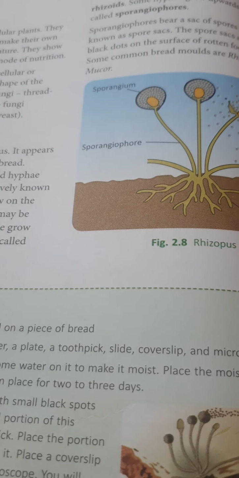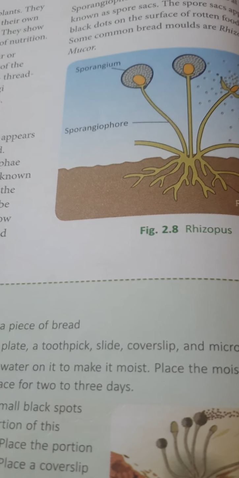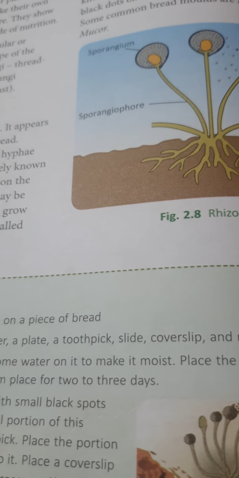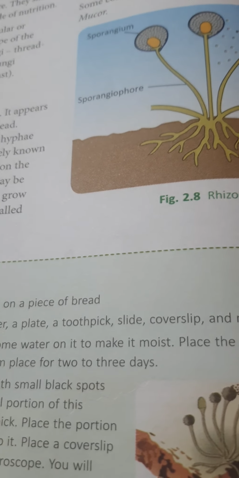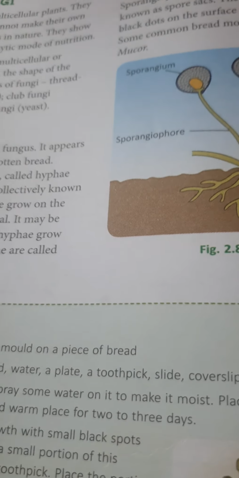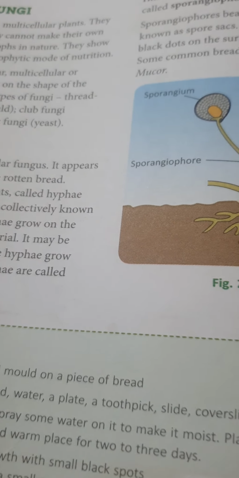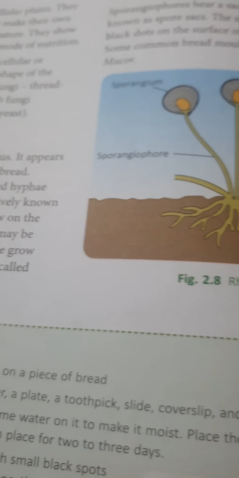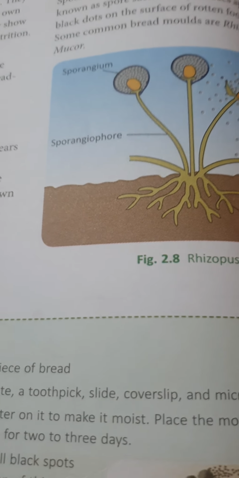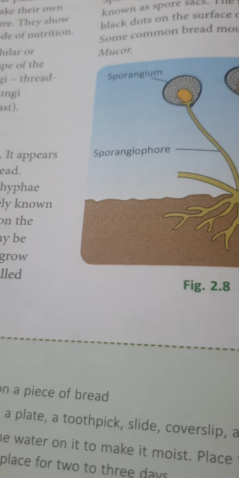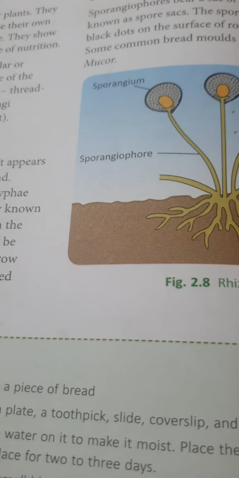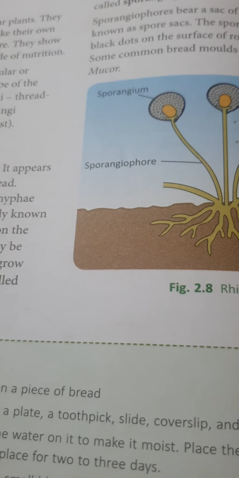Now symbiotic. These fungi live by having an interdependent association with other species in which both are mutually benefited. Examples: lichens and mycorrhiza.